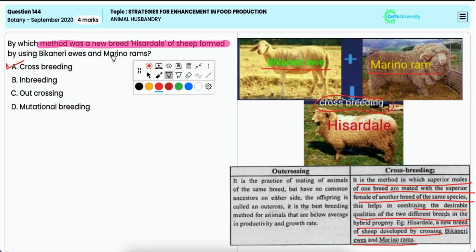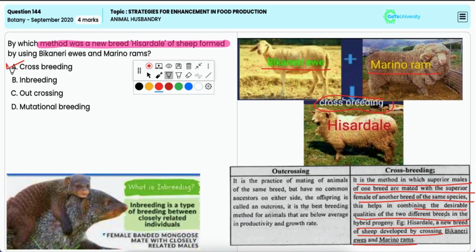Option B, inbreeding. This is incorrect. Inbreeding involves the breeding between closely related individuals, and it is often used to maintain certain desirable traits. But this is not the method to develop the above mentioned breed.